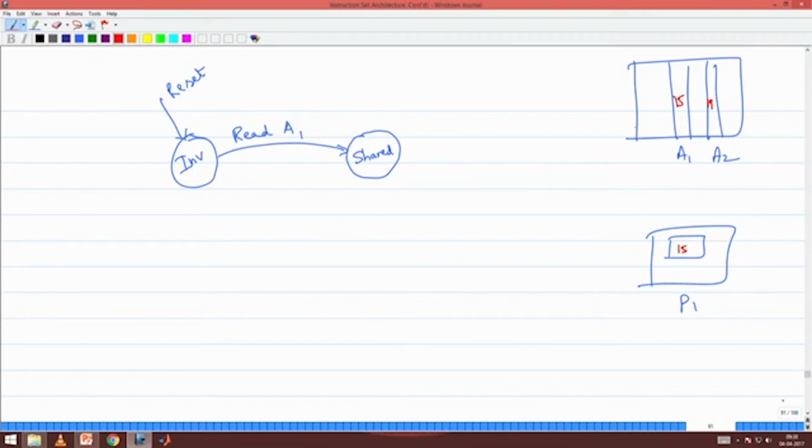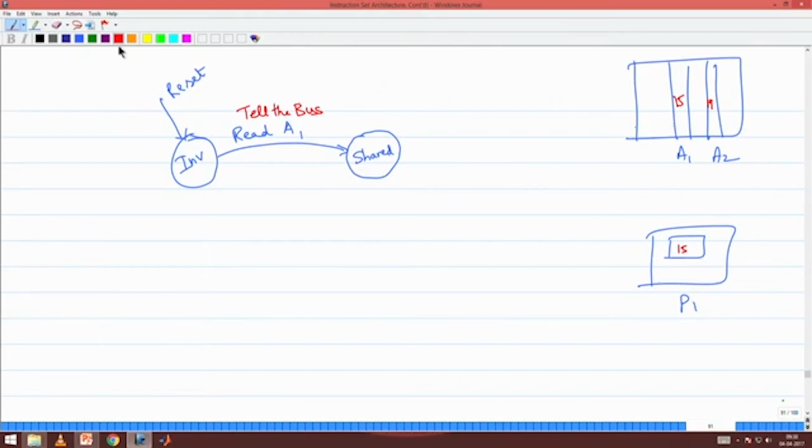So, I am in a shared state. But now, I go and tell the bus. Whatever I am writing in red is what I tell the bus: whenever I read A1, I tell the bus that I am reading A1. You are getting this?